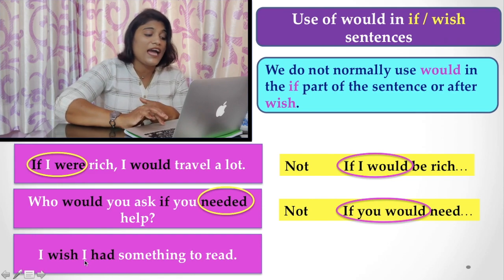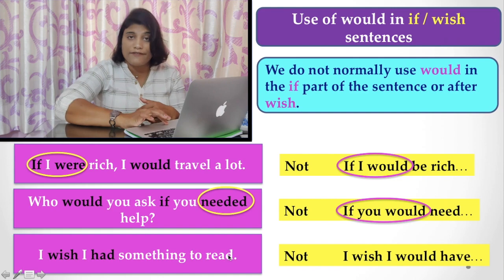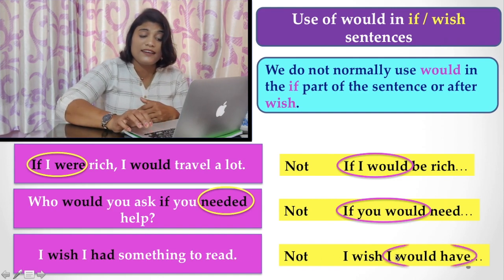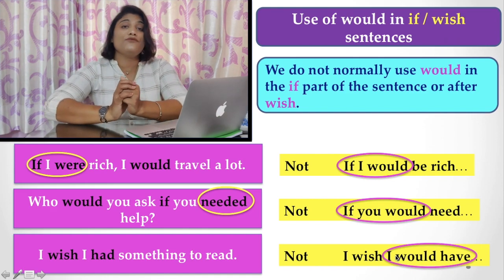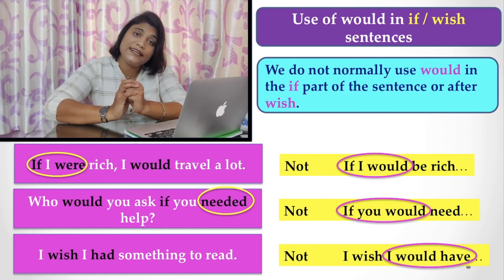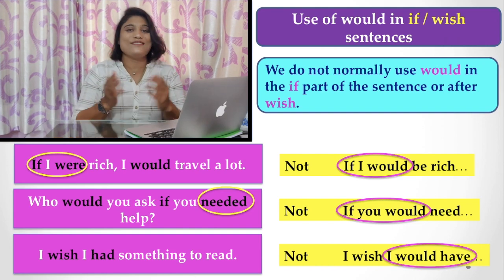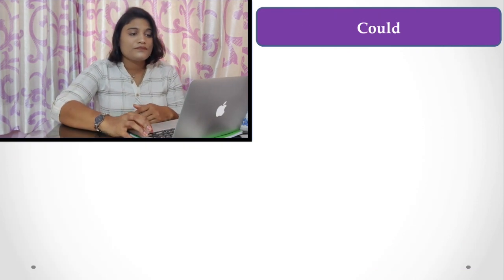Similarly, "I wish I had something to read." Here also you never say "I wish I would have." This is not the correct use. So keep in mind, in the if part of the sentence you may not use would, but in the latter part of the sentence you have to use would.